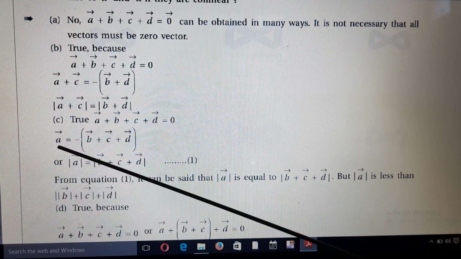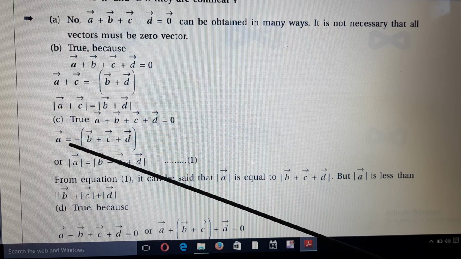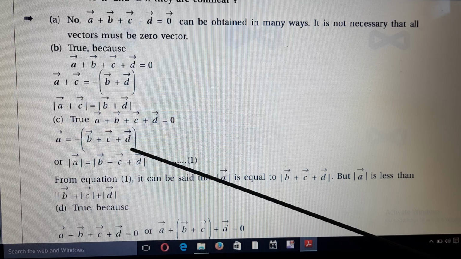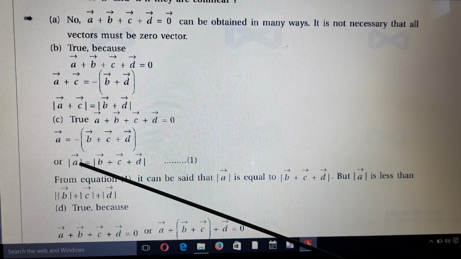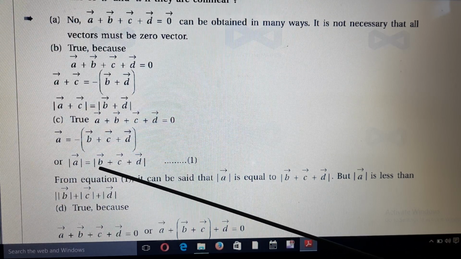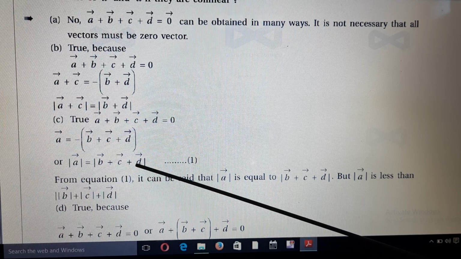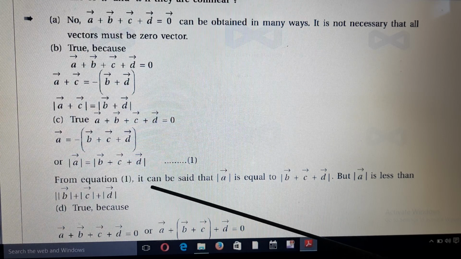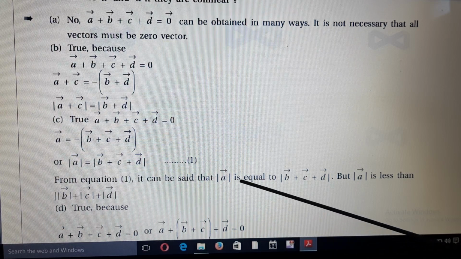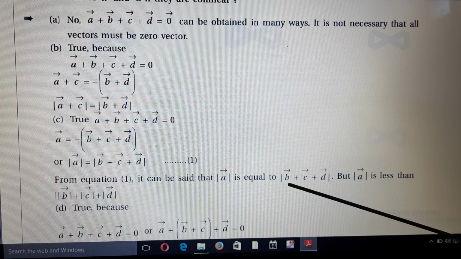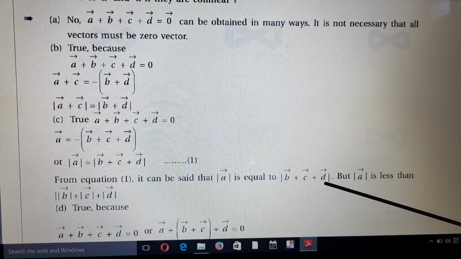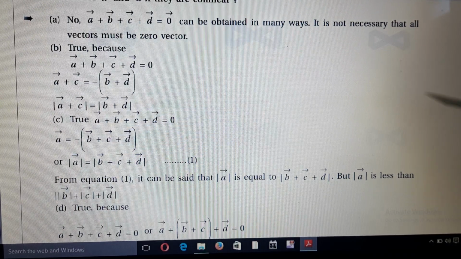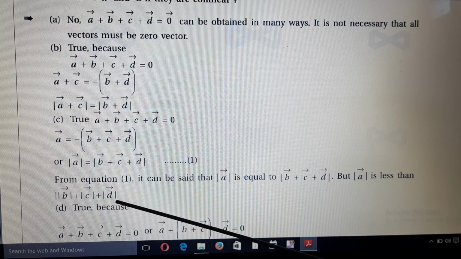Suppose vector A is equal to minus of vector B plus vector C plus vector D. Means the magnitude of A is equal to the magnitude of B plus C plus D. So from equation 1, we can say that mod A is equal to mod of B plus C plus D, but mod A is less than or equal to mod B plus mod C plus mod D.